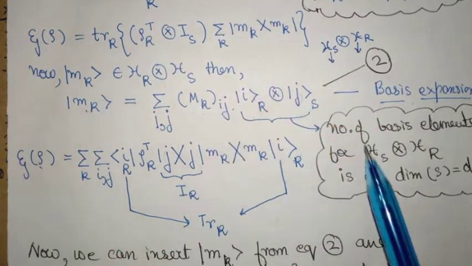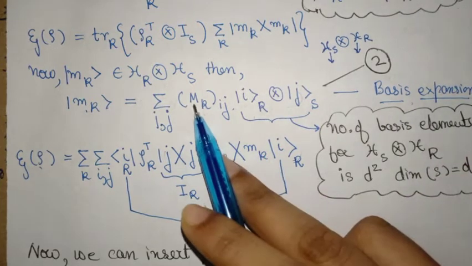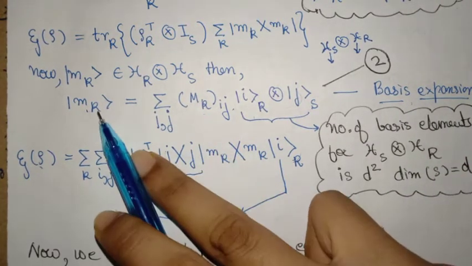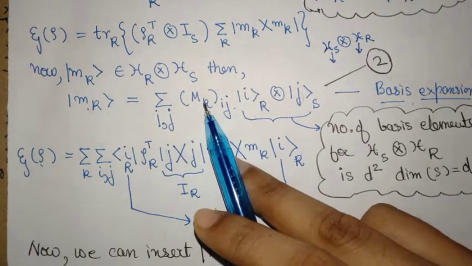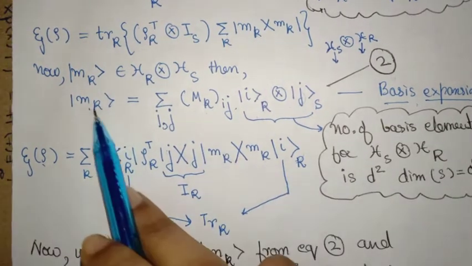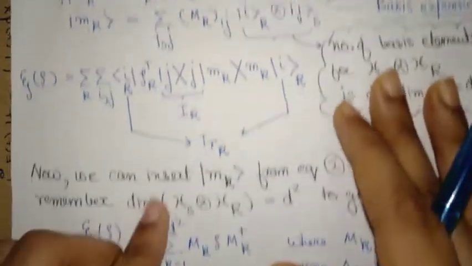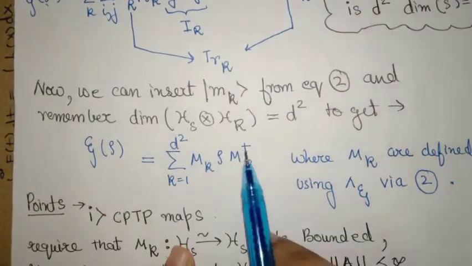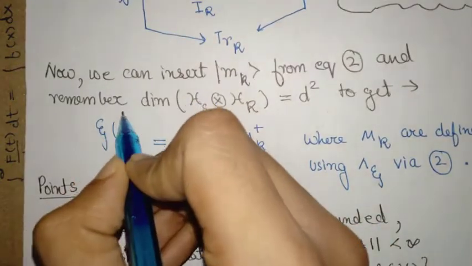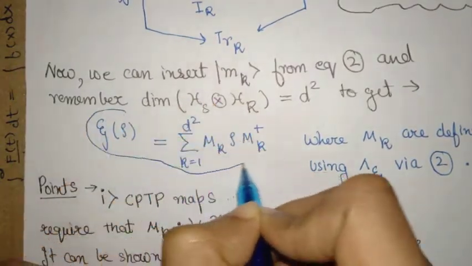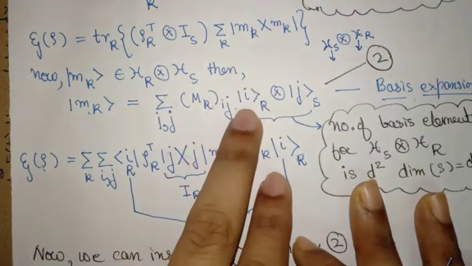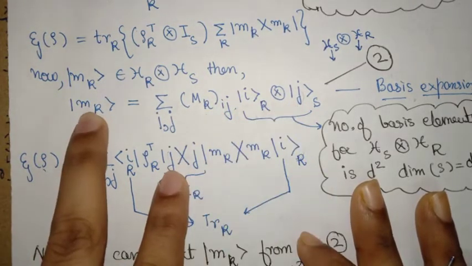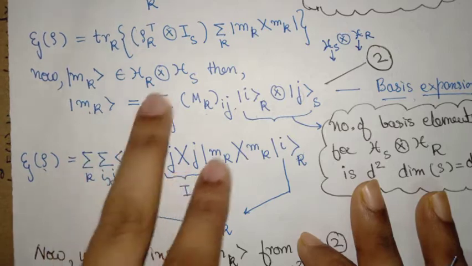J is a basis of S Hilbert space, and now the components of this basis decomposition in the joint Hilbert space are what will give rise to the complete characterization. So you can just put this here, and then this finally gives rise to this. This is the most important result, where this D square is the maximum. At maximum you need D square distinct values to completely characterize this vector that belongs to this space.